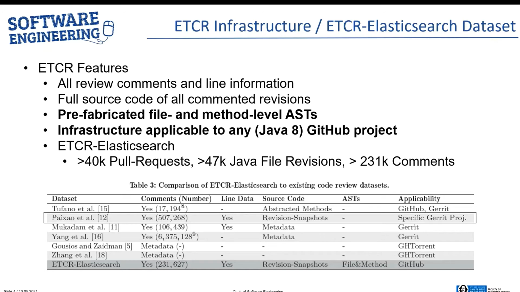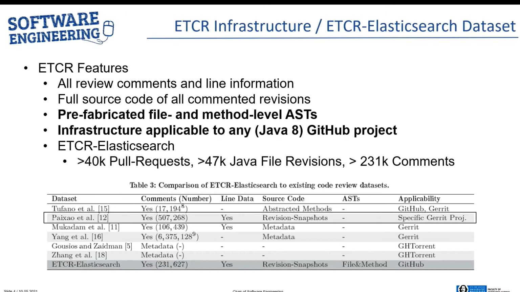The second reason is that GitHub offers thousands and thousands of potential projects which make ETCR very extensible. Using our tooling, it is only a matter of a little bit of configuration to create additional datasets if desired. When comparing the ETCR Elasticsearch dataset to CROP, for example, in terms of the raw number of comments, CROP is still larger. However, this is not really an issue, as the ETCR process can be applied to basically any GitHub project to create much more data if necessary. If you are interested in further details about the comparison between ETCR and the other datasets, please consult the paper.